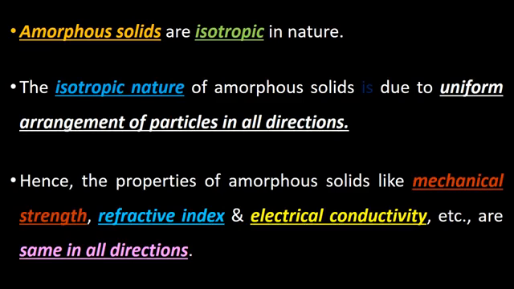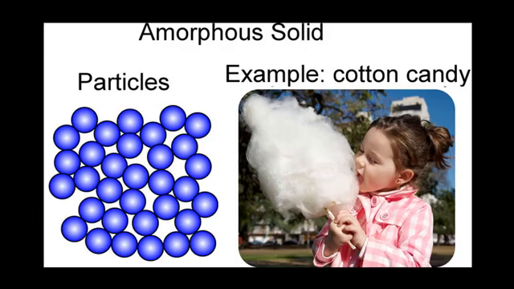Amorphous solids are isotropic in nature, and this isotropic nature is due to the uniform arrangement of particles in all directions. Hence, the physical properties like mechanical strength, refractive index, and electrical conductivity, etc., are the same in all directions. This is an example of amorphous solid, that is cotton candy, where you can see the particles are arranged in an irregular fashion.